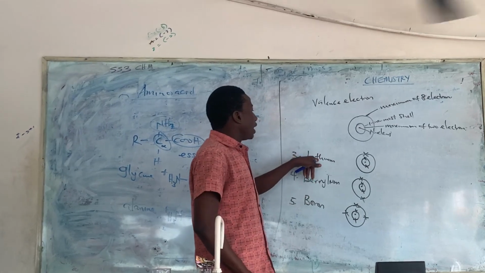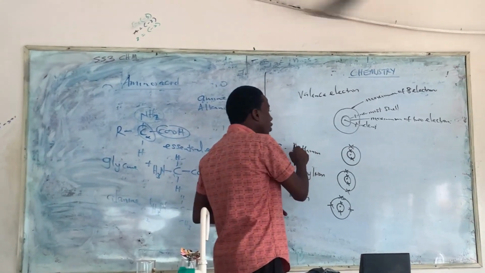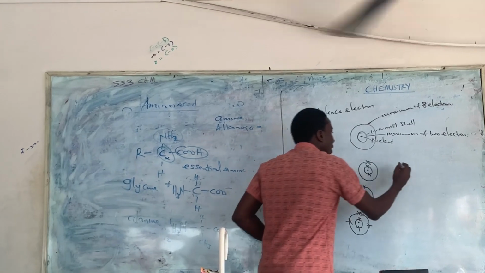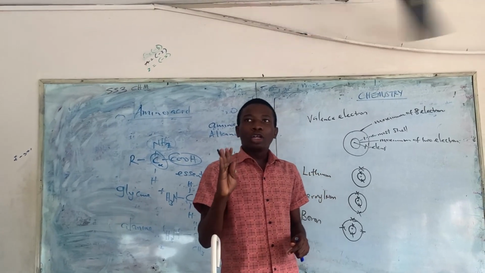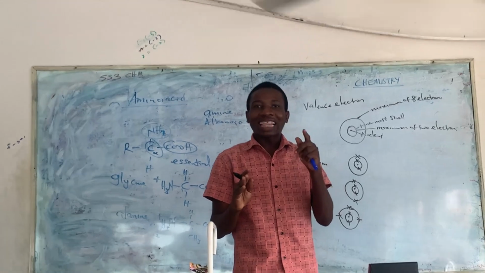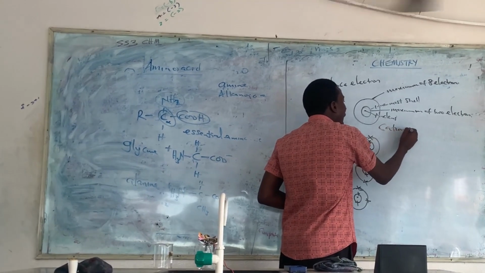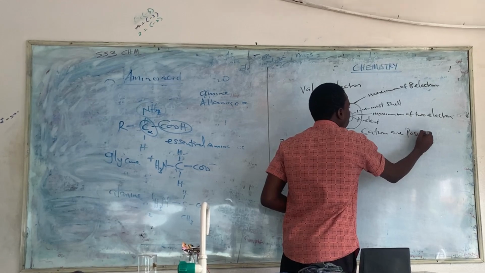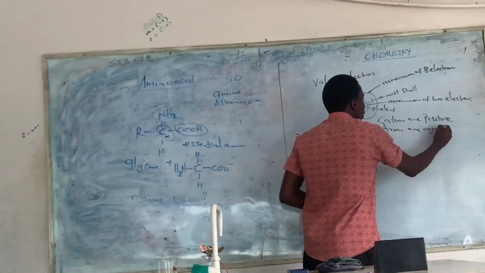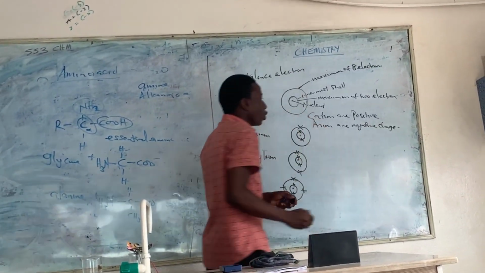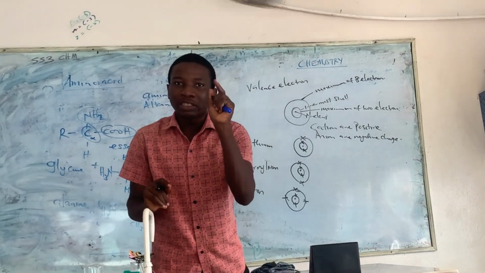For example, lithium has 1 electron in the outermost shell. One thing about ions is that they are divided into 2, which is cation and anion. What are cations? Cations are positive charge, while anions are negative charge. That means cations always have a positive charge, anions always have a negative charge.